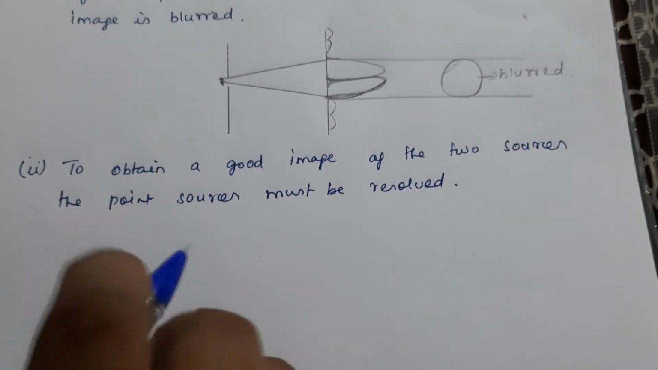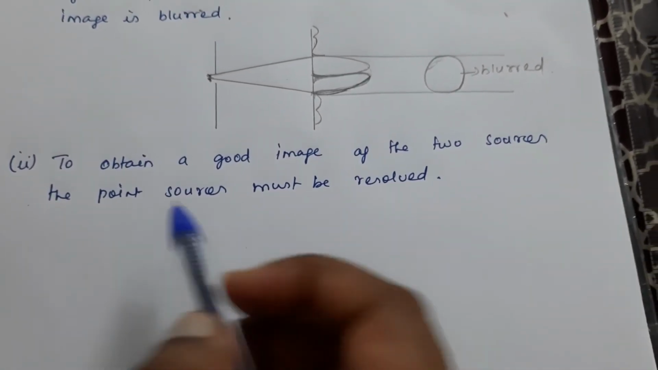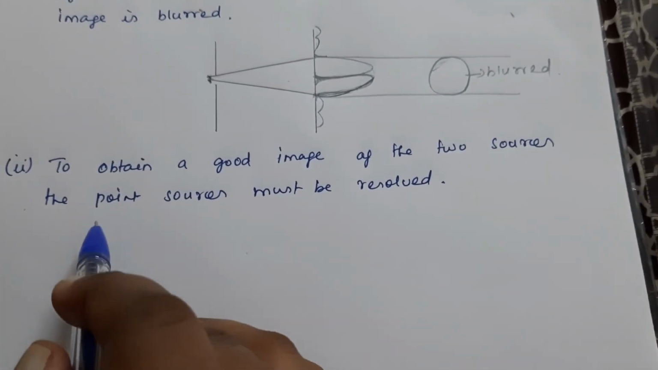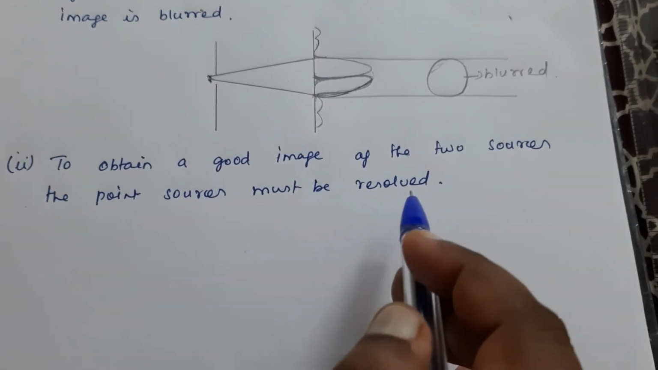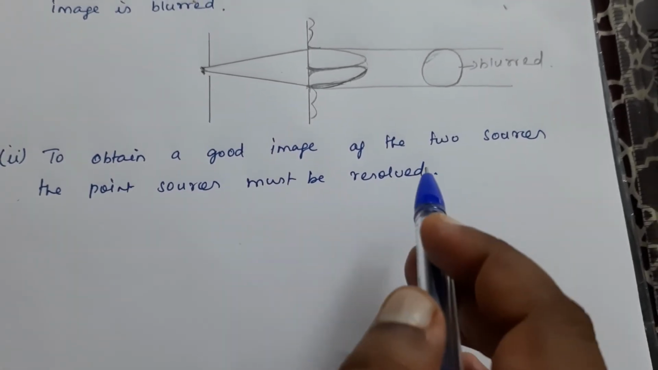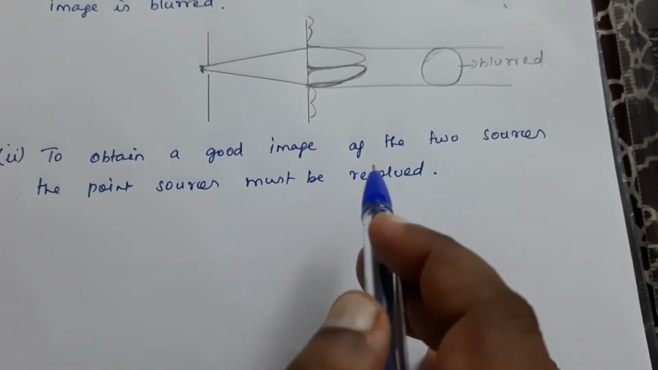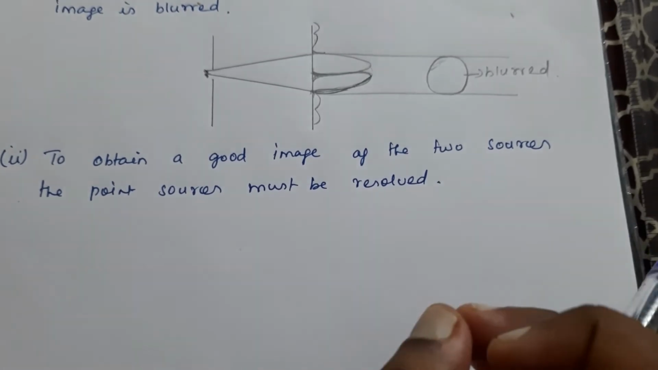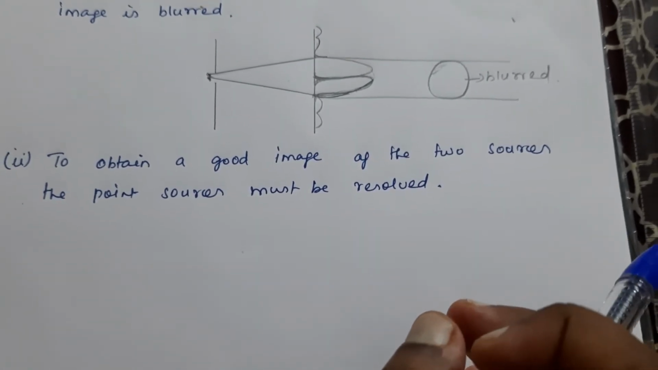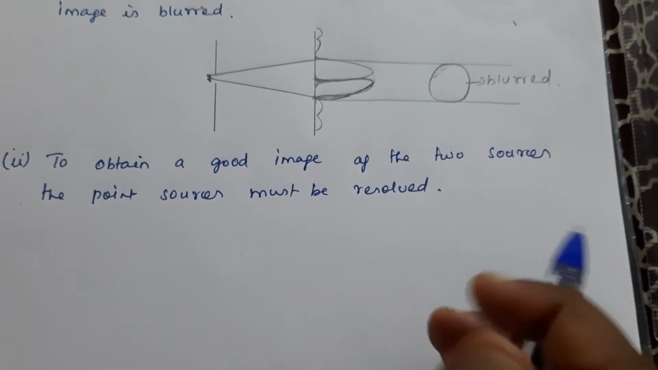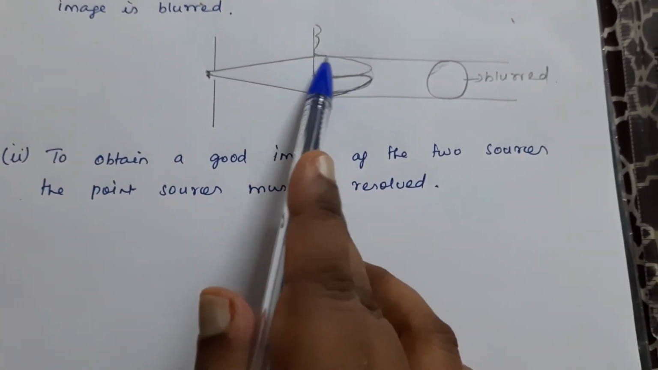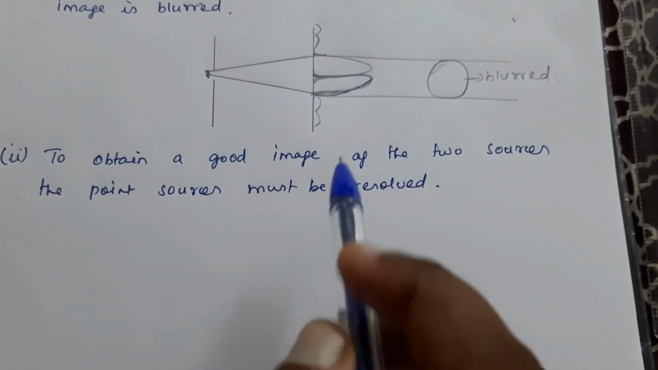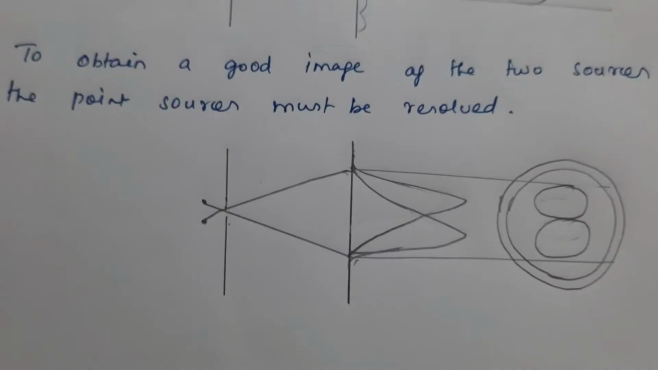So in the second case, to obtain a good image of the two sources, in the first case we got a blurred image. In order to get a good image of the two sources, the point sources must be resolved. What is meant by resolved? The point sources must be imaged in such a way that their images are sufficiently far apart that their diffraction patterns do not overlap. If they are not overlapping like this, then we call it just resolved.